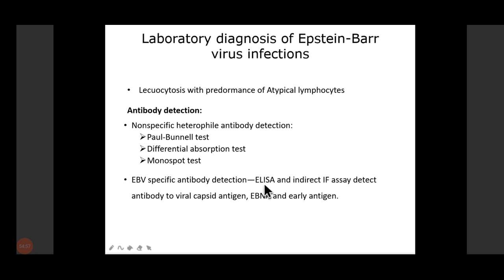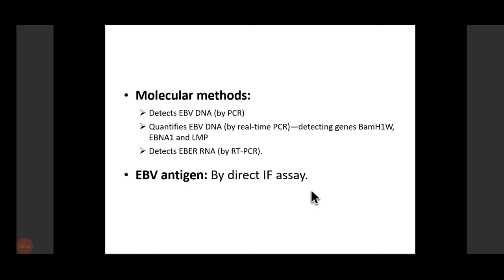Then EBV specific antibody detection can be done with the help of ELISA and indirect immunofluorescent assays. We can detect the antibodies to viral capsid antigen with the help of ELISA. Then molecular methods, we can detect EBV DNA by PCR, quantitative PCR, and so on. And we can detect antigen also. Basically, we can detect antigen, antibody, or go for molecular methods.